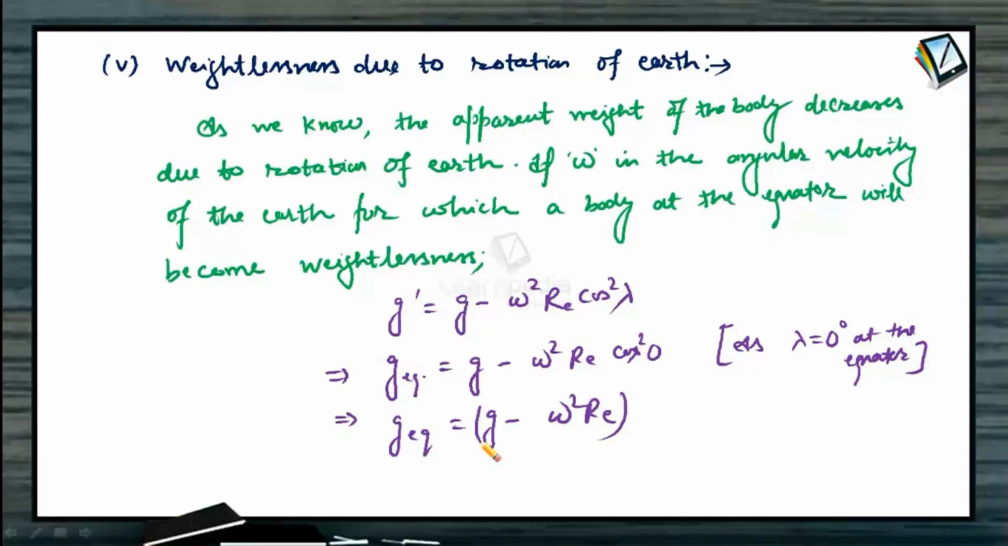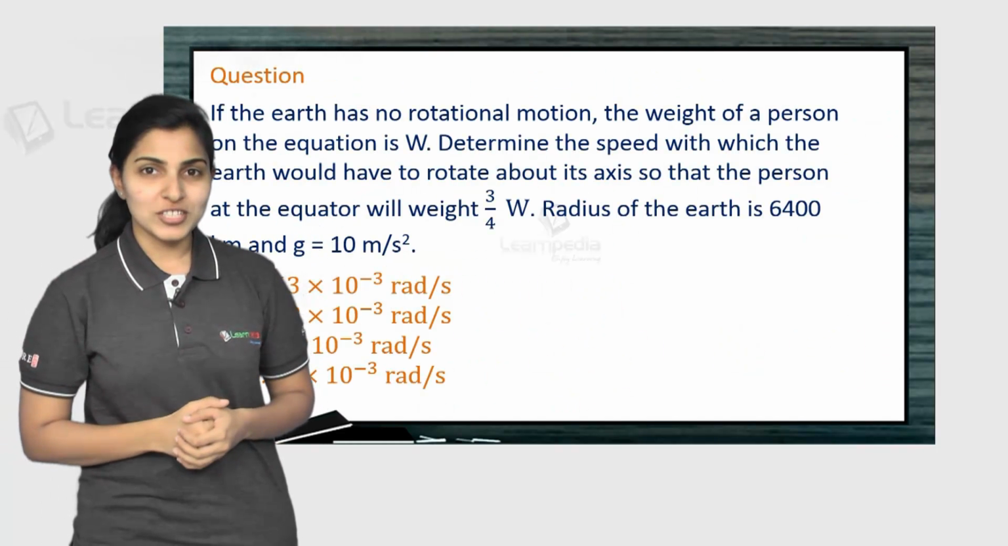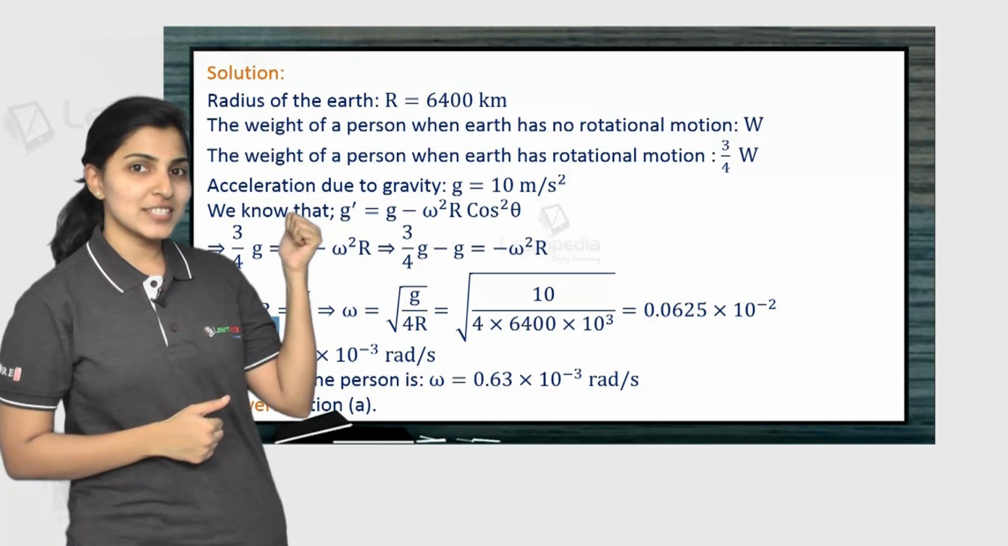Now suppose if the person feels weightlessness, then in condition of weightlessness g at equator should be 0 because it feels no weight. Hey there, hope you understood the concept. Here's the solution to the question asked at the beginning.